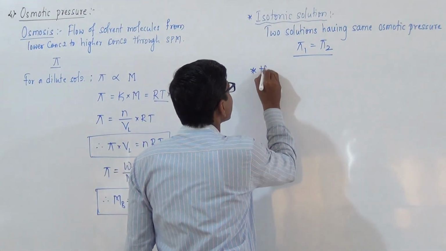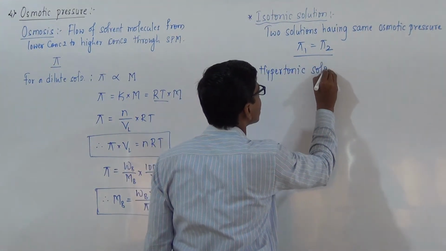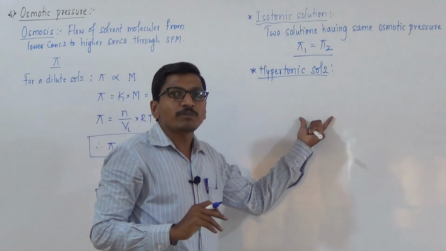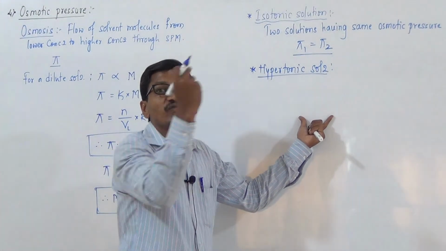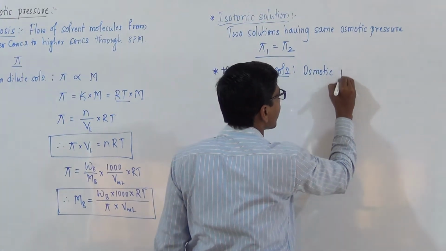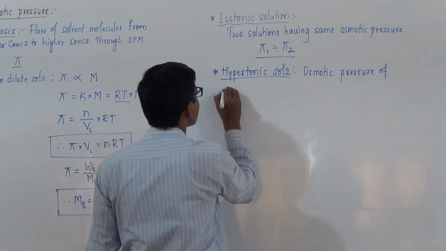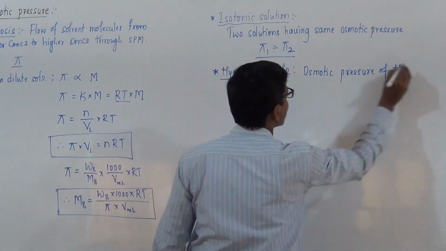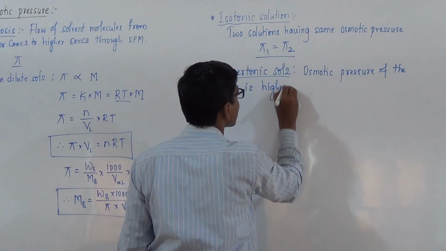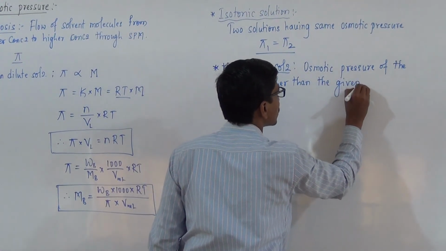Another one is hypertonic solution. Hyper means high. The osmotic pressure of the solution is higher than that of other solution. Osmotic pressure of the solution is higher than the given solution.